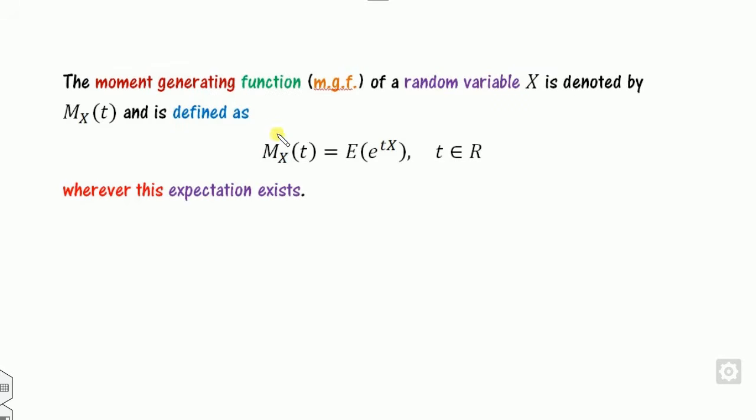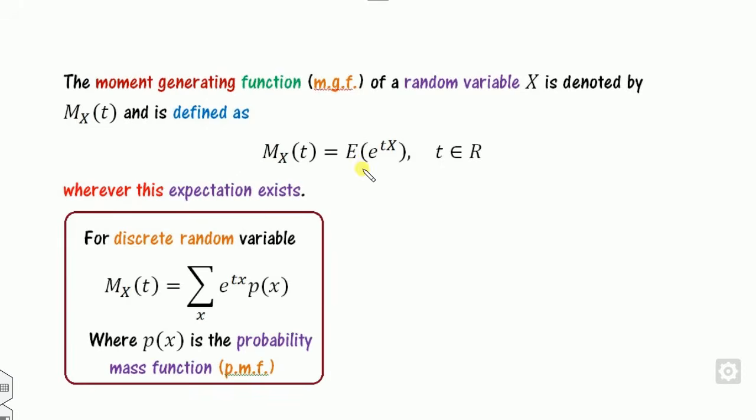So what is the moment generating function? It is denoted as capital M of t. X is the random variable and t is the parameter, which can be any real number, and it is defined as the expected value of the exponential function e to the power tX. The moment generating function exists only when this expectation exists.